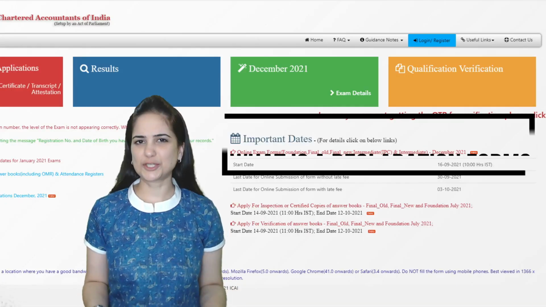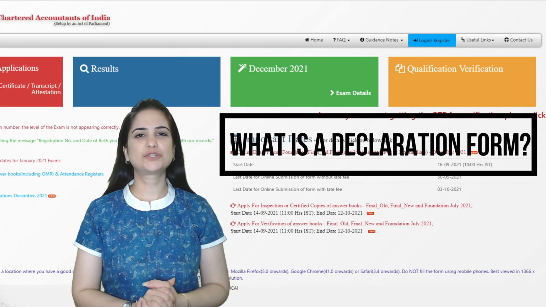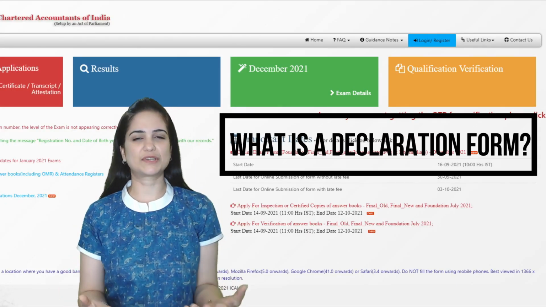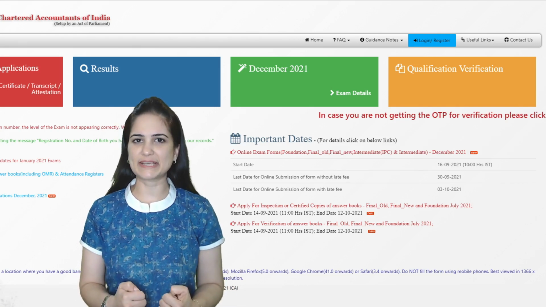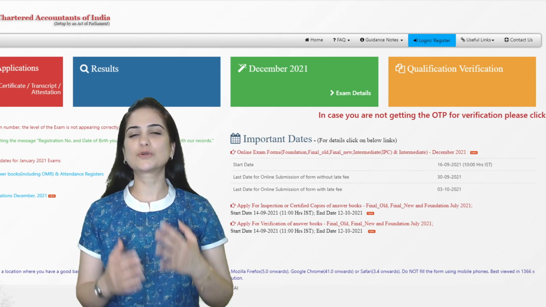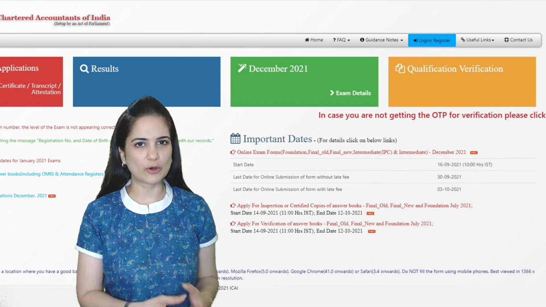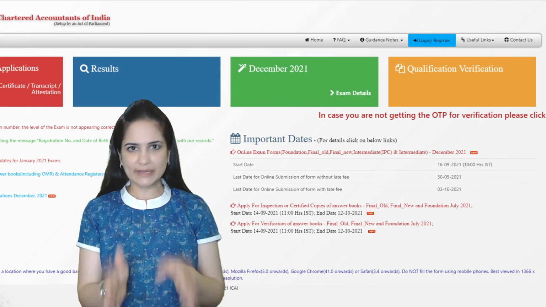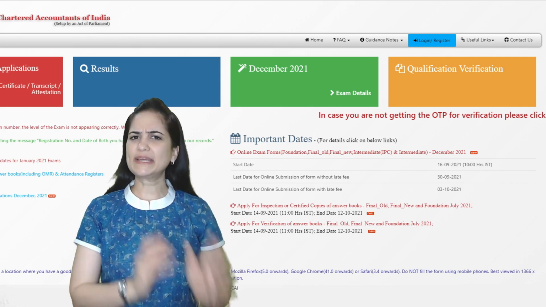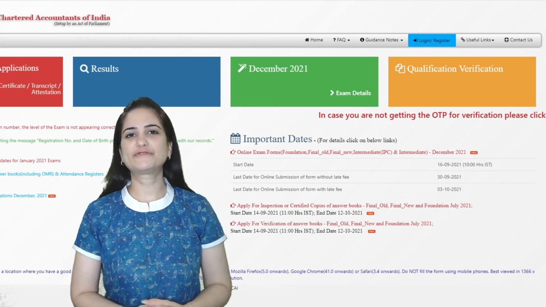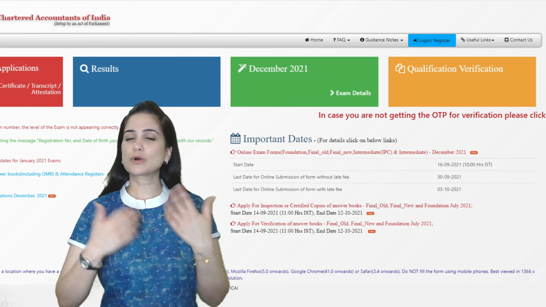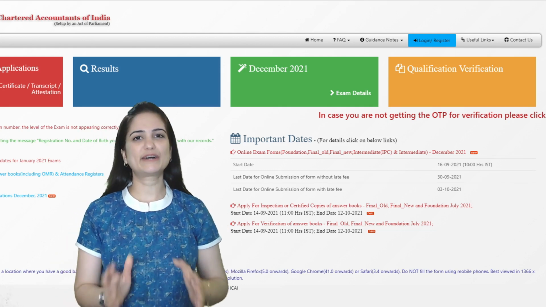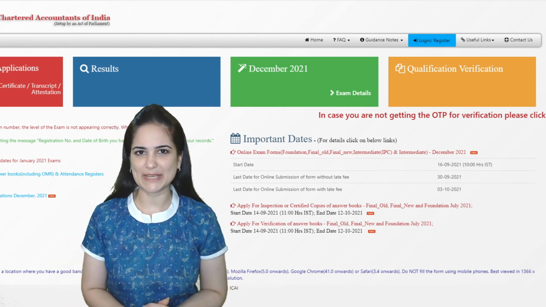Now, what is a declaration form? It is a form which you will fill to declare to the CA Institute that I have registered myself for the CA Foundation course on or before 16th of August 2021. So, if you have registered for the course either on 16th August or any time before that, then you will have to fill the declaration form. It is also a declaration that I have appeared for my 12th examination.